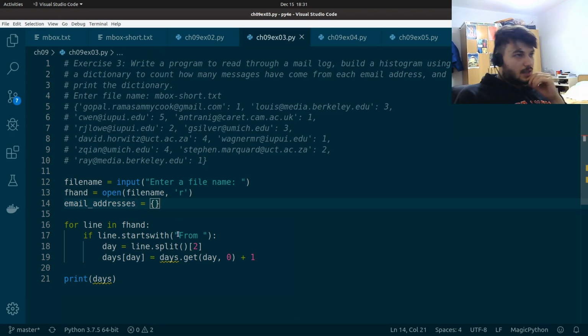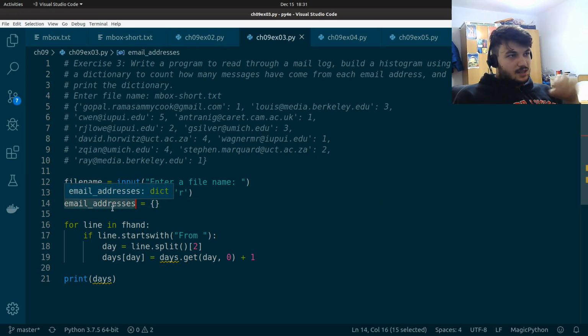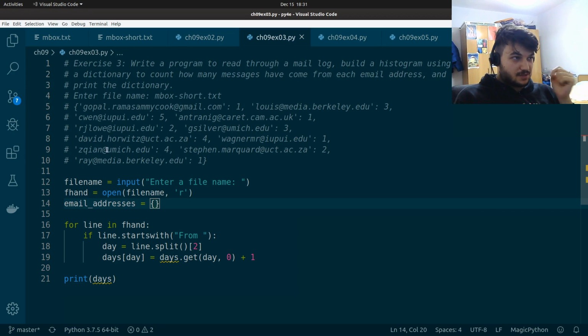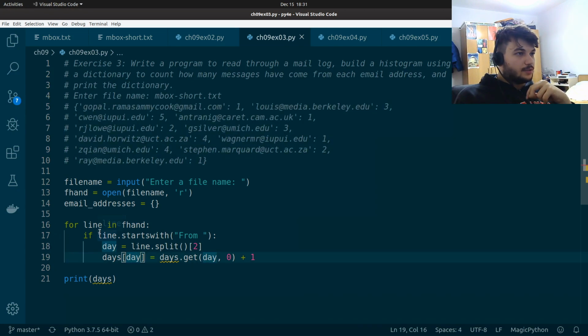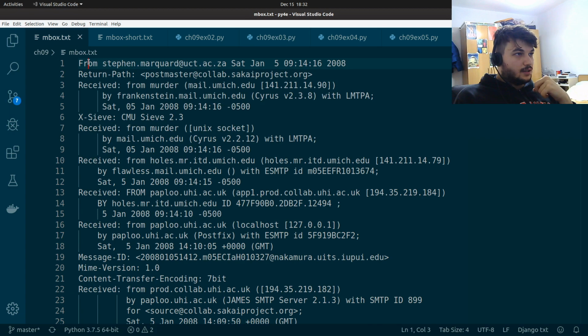Okay, and in this dictionary we'll have as keys the email addresses from where the emails have come, and as a value the counter of how many emails have come from this particular address, like you see here in the example. To do that we need to iterate through the file, and for each line again we need to check if it starts with from.